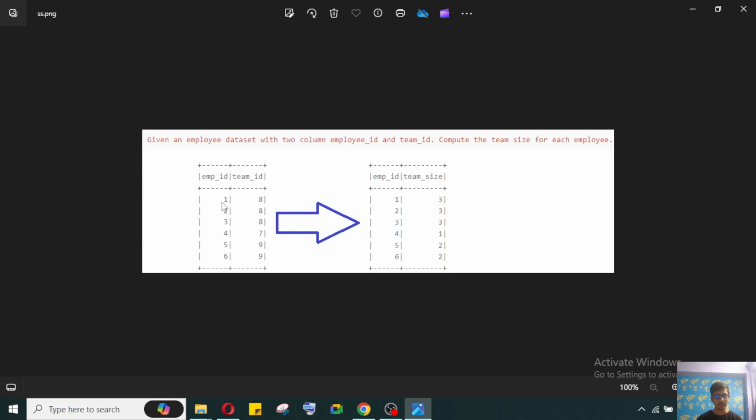So for 1, 2, and 3 the team size number will be 3, because the team size of team ID 8 is 3. Based on that you are getting the data. For 5 and 6 it will be 2 and 2, and for 4, team ID 7 has only one employee, which is 4, so that's why it is 1.